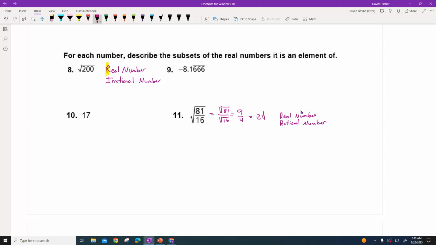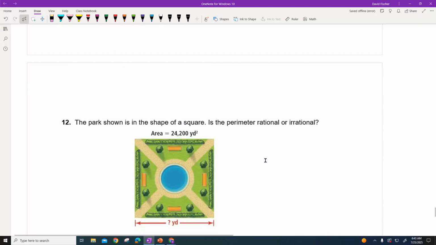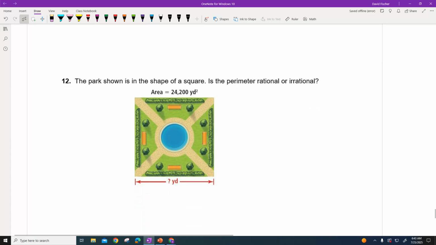Whoa, this guy's going to have a big list because this is like first grade kindergarten, 17. So that's going to be a real number. It's going to be a natural number, whole number, integer, rational. I hate these guys because I have a whole lot of writing to do on those. Okay, but that's where we started, kindergarten. Let's see what the word problem is, because these again are the most important kind.